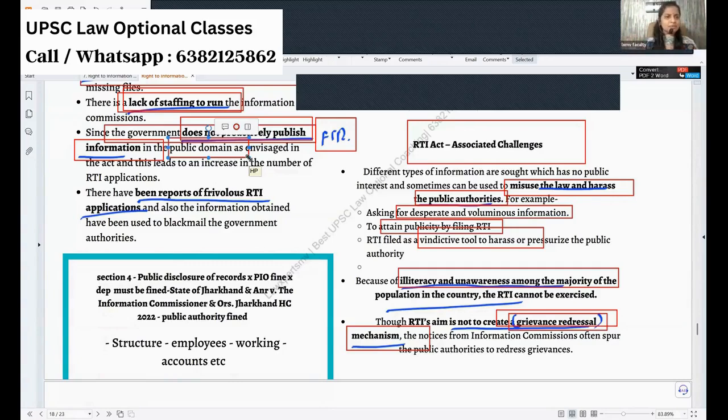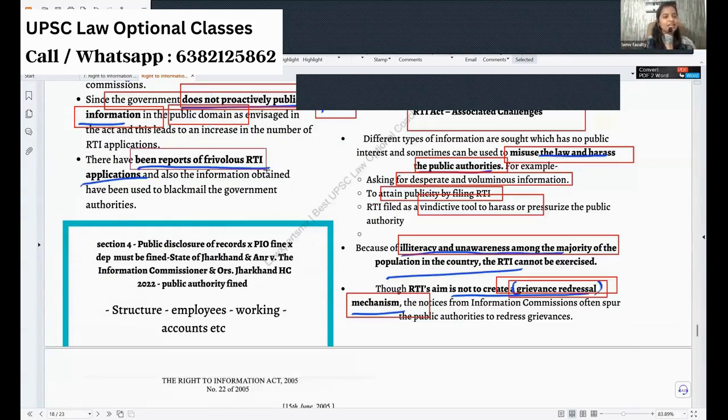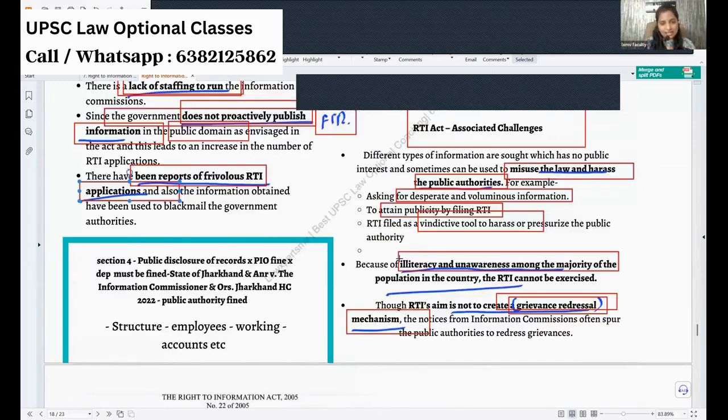And there is red tapism. Okay, that is one more thing. And frivolous RTIs. People are happy to send a lot of frivolous things, right? The government officials are torturing us, so why don't we torture them back? We will put in frivolous RTIs. That is also done here. So these are the negative things about RTI.